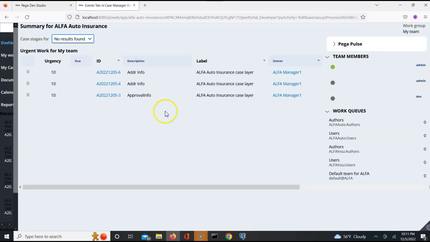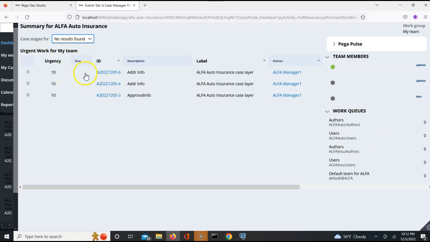This is hard. How do we identify the queue? Let us click on dashboard and see what it has to offer. When I click on dashboard, I'm able to see the team members and the queue here. Work queues. Right now, I don't see anything here. Urgent work for my team.